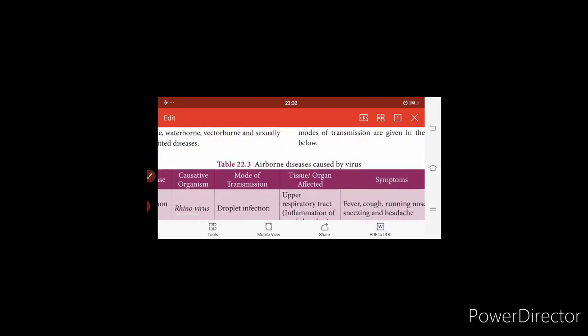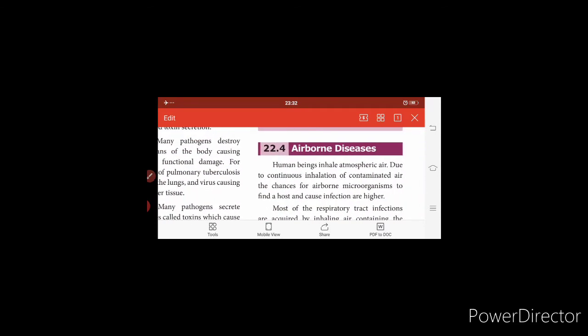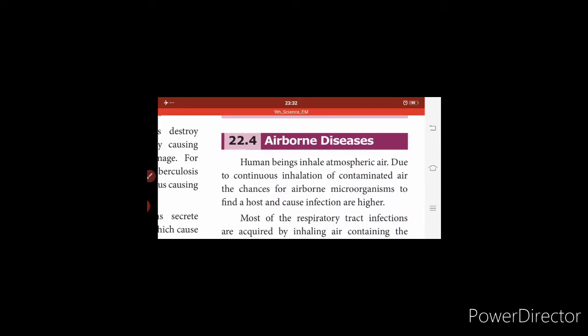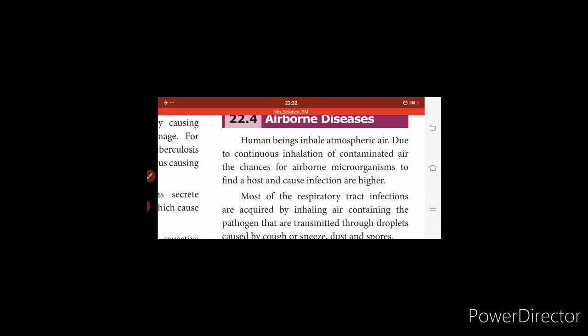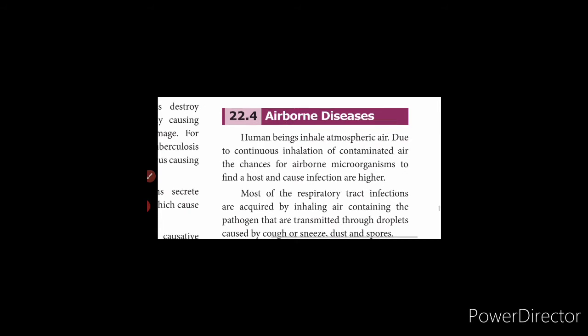So what is an airborne disease? Human beings inhale atmospheric air. Due to continuous inhalation of contaminated air, the chances for airborne microorganisms to find a host and cause infection are higher. When microbes are present in the atmospheric air and we inhale that air, unfortunately we get affected.